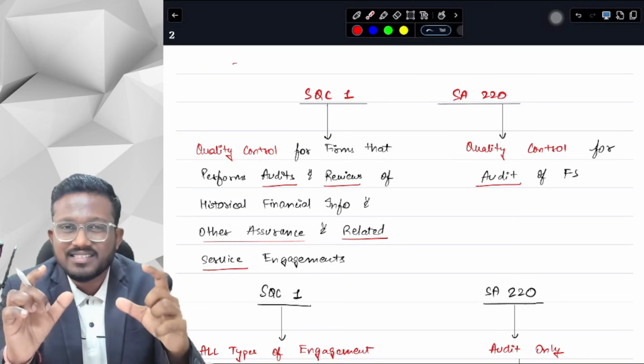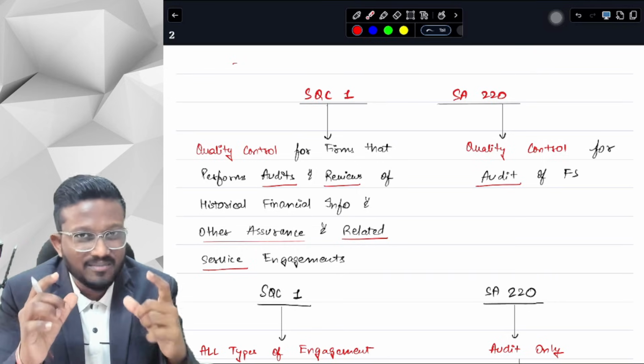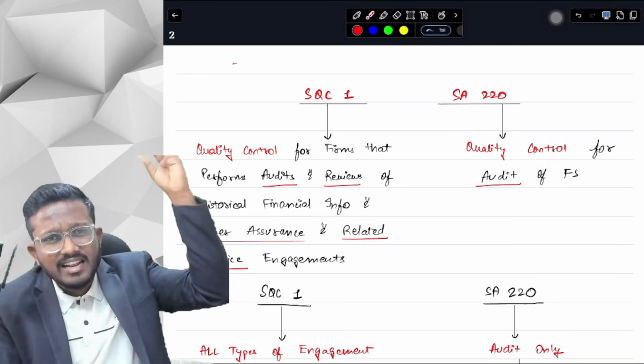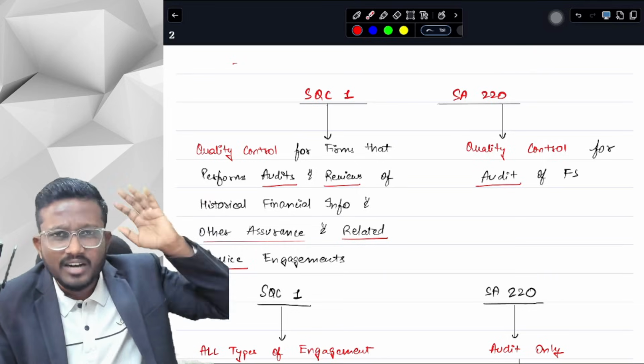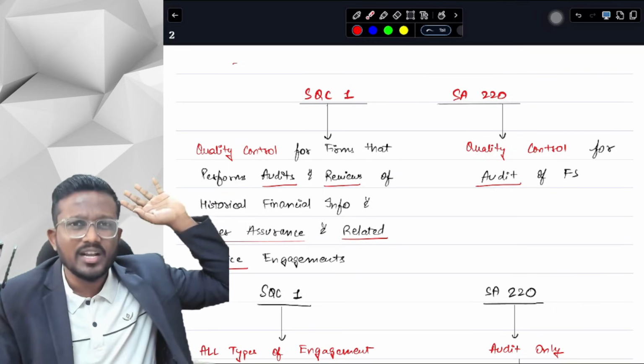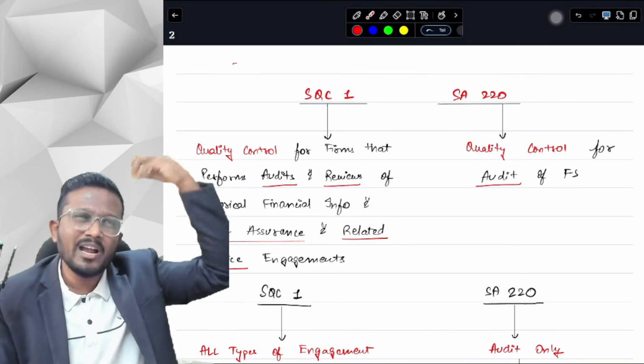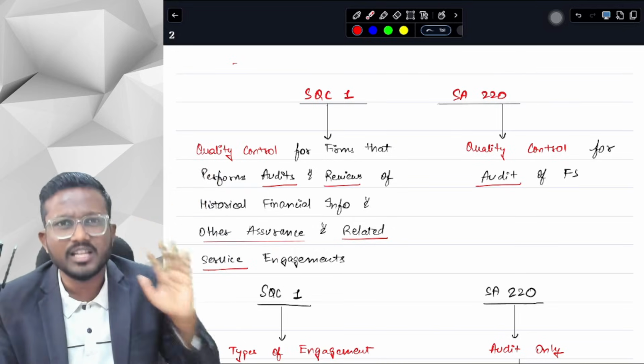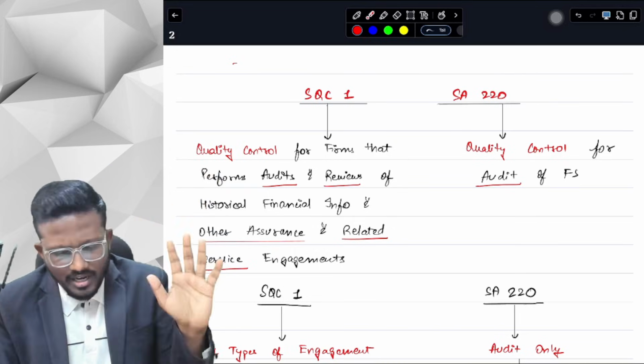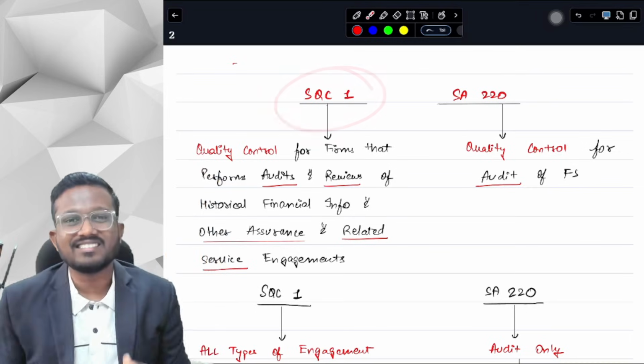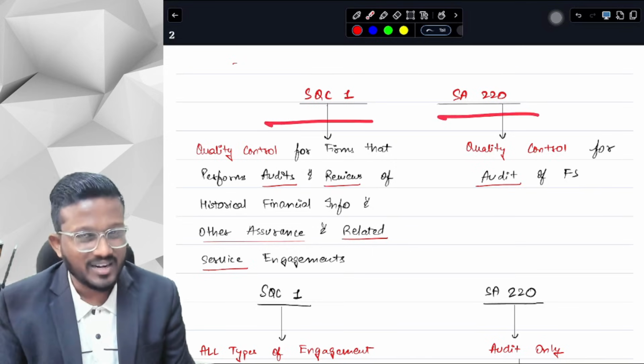Your provisions have the marks, your points have the marks, your keywords have the marks. Quoting an SA, rarely, out of 118 marks, maybe 1 mark can be given, and that too maybe in May 25 it was given. In September 25 there were no marks for quoting an SA. So don't worry about it. Yes, so let's now study SQC1 and SA220.